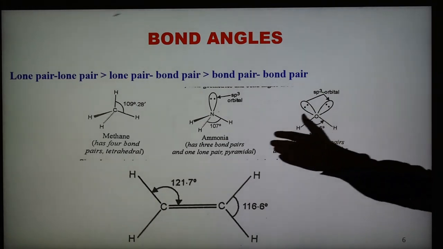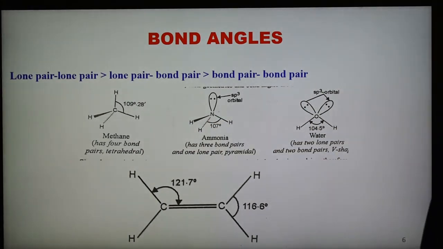So this is the example that methane, ammonia and water have 4 electron pairs in all cases, but ammonia has 1 lone pair and water has 2 lone pairs, and as the lone pairs increase, the bond angle decreases.